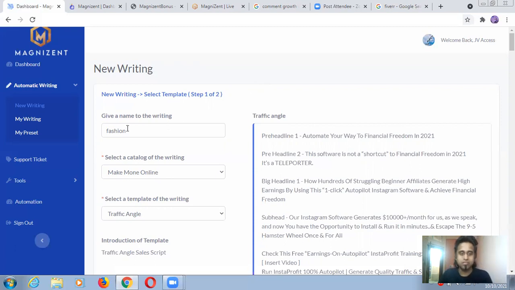So for example, I'm not giving this name, I'm giving this name MMO. What will MMO be? MMO means make money online. So this will be the category of make money online automatically.